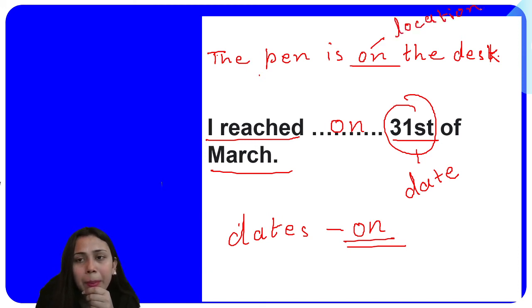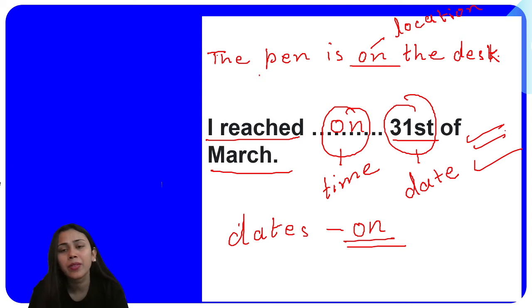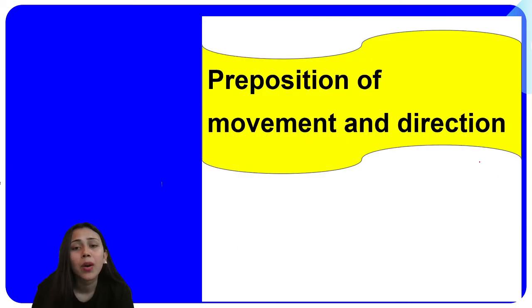And the second example is telling you about the time. Time in the sense that with dates you have to use "on". Okay, so I hope you have understood this example. If you have any query, please raise it here in the chat box. Now we don't have any more examples based on preposition of time and preposition of place.